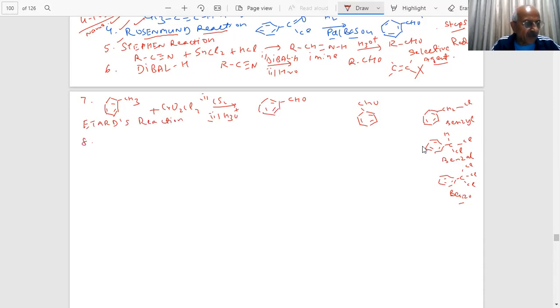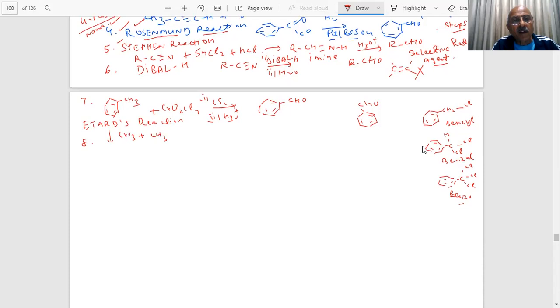Further, if you react this with CrO3 and acetic anhydride, then what happens? Again, you are reacting with H3O plus and heat. It will also form benzaldehyde. These are some of the ways you can see how important benzaldehyde is, students.